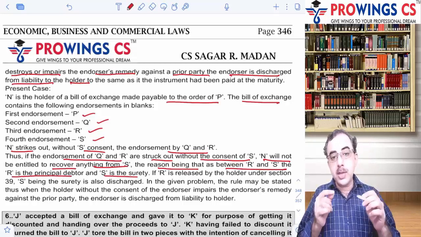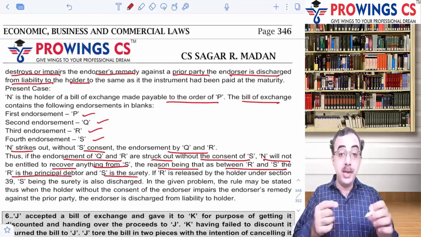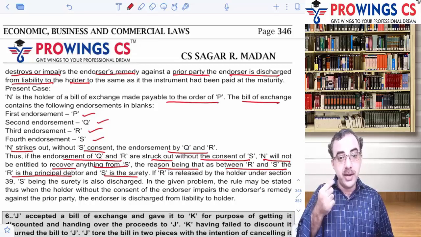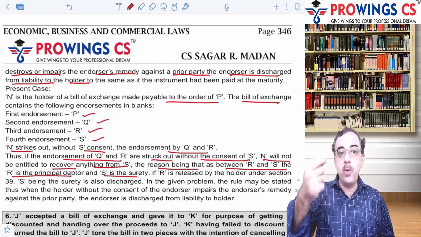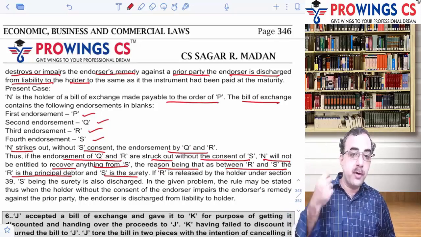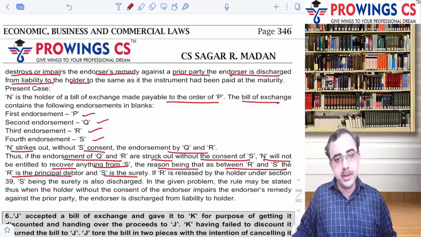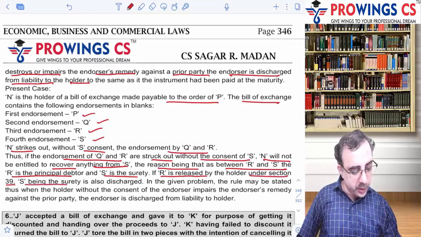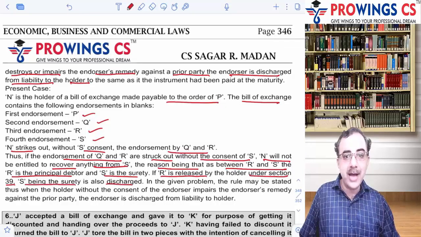Okay, because R के बाद ही S आया, तो S actually R से recovery कर रहा है, तो principal debtor R is a prior party, and if you strike off his name, then the other party is also struck off. Okay, if R is released by the holder under section 39, S being the surety is also discharged. As simple as this.